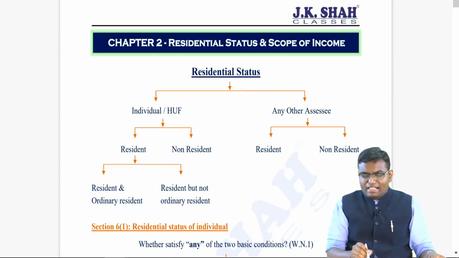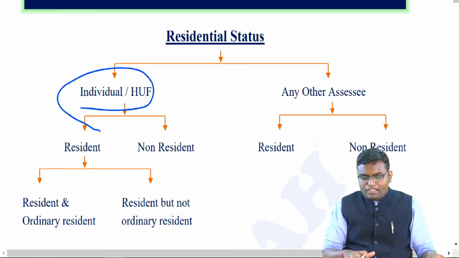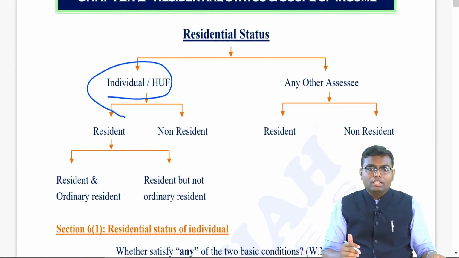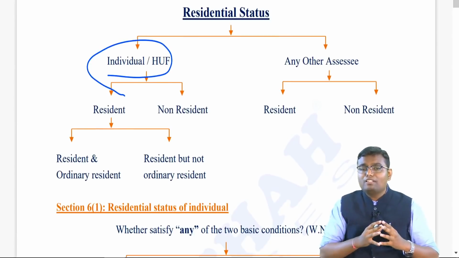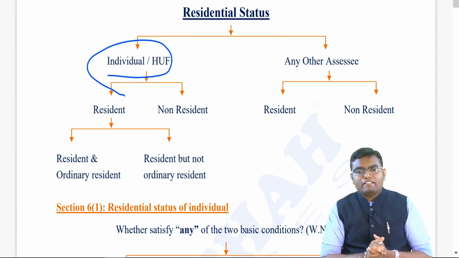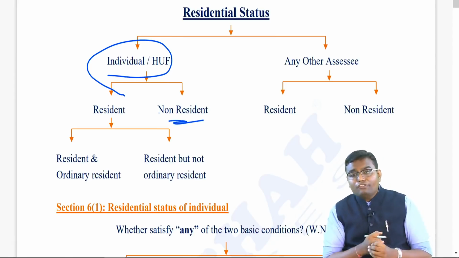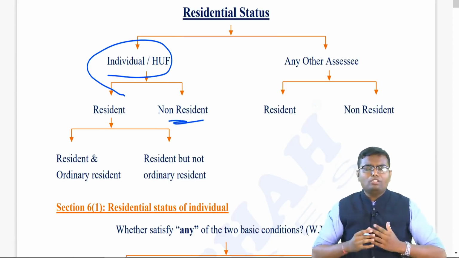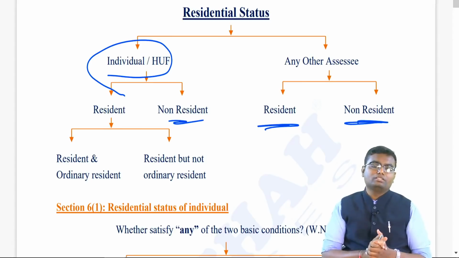If you are individual and HUF, you can either become resident or you can become non-resident. If you are resident, further you have to bifurcate yourself into resident and ordinary resident, R&OR, or resident but not ordinary resident, RBNOR. But if you are a non-resident, there is no need to bifurcate it. If you are any other person, firm, AOP, BOI, AJP, company, etc., you can be resident or you can be non-resident, there is no further bifurcation.